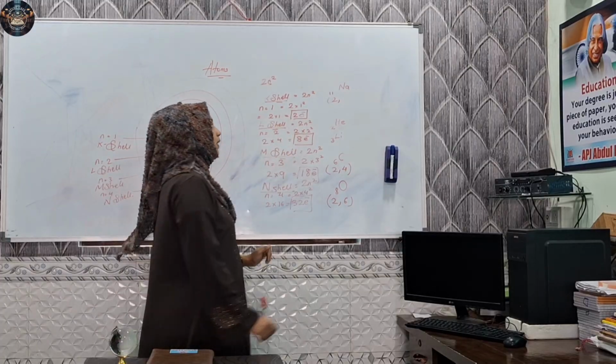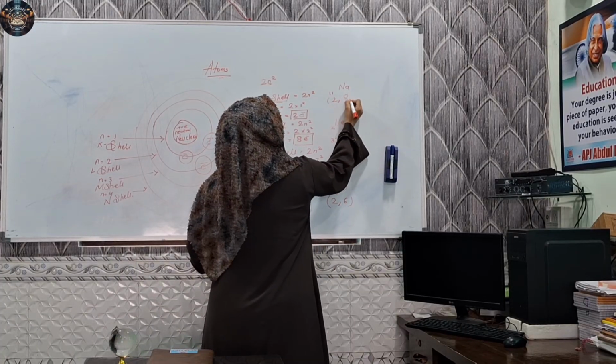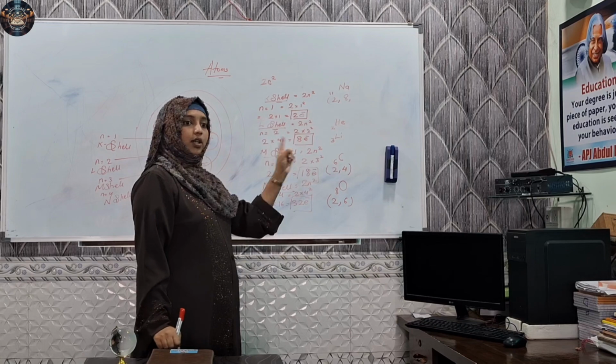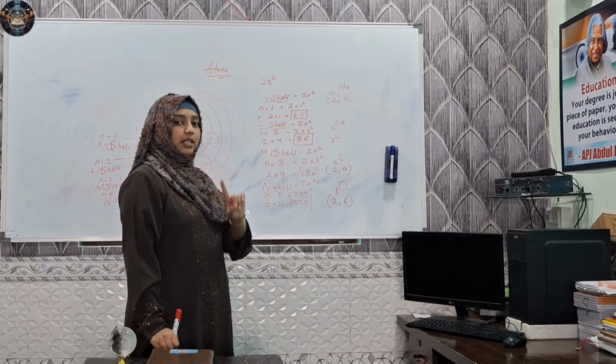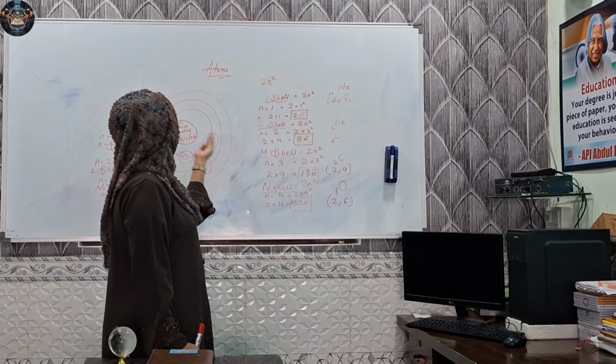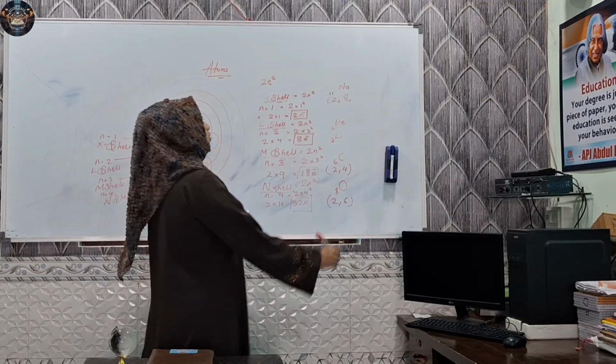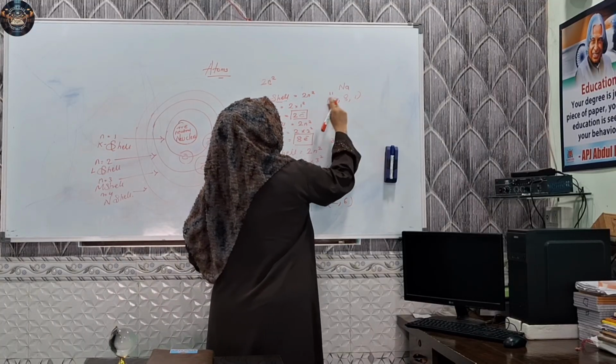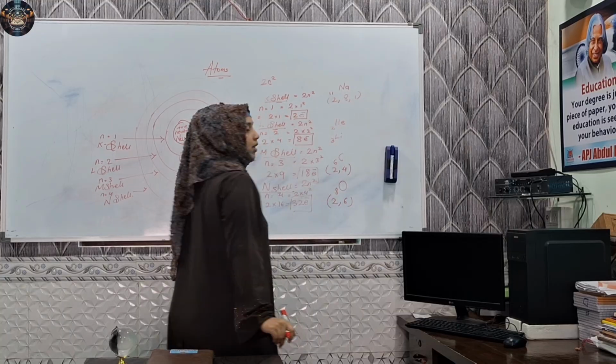तो 8 electron हम उसमें fill कर देते हैं. How much electrons? 2 plus 8 is 10. Still 1 electron is remaining. So where it is going to go? It will go into the third shell. So इसका electronic configuration क्या बन जाएगा? 2, 8, 1. Got this?